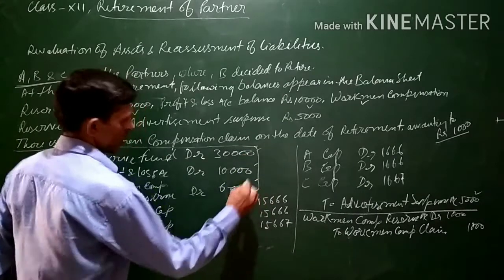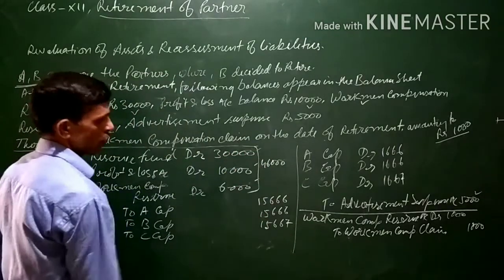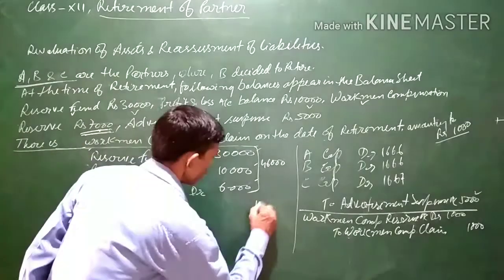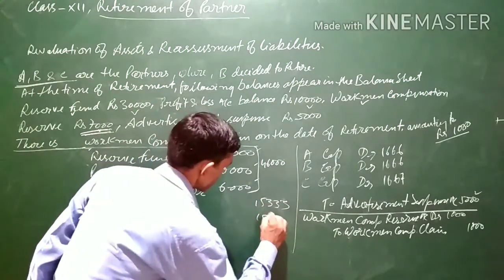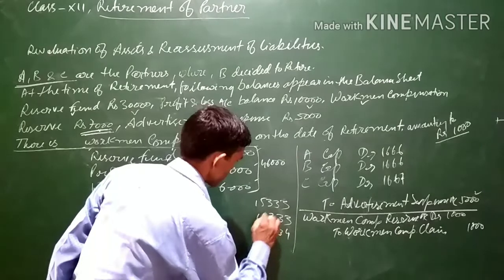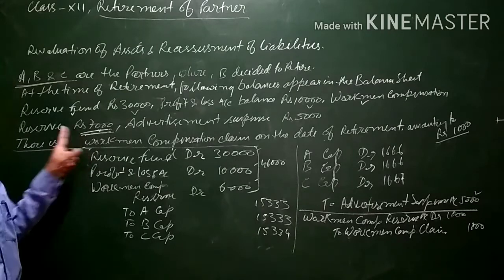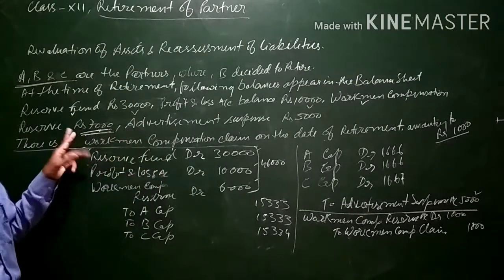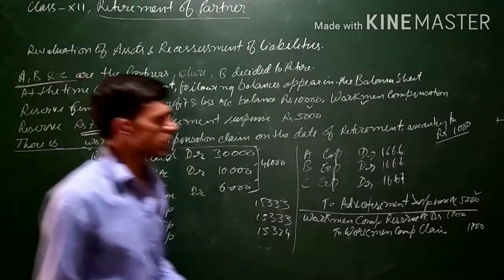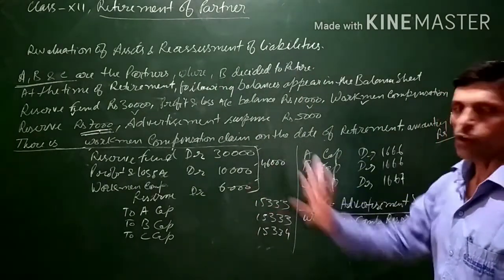Now this total balance comes to 46,000 instead of 47,000. Now 46,000 will be divided among all the partners in their profit sharing ratio, and it will come to 15,333, 15,333 and 15,334, so that the total comes to 46,000. If there is a claim against workman compensation, suppose out of 7,000 there is a claim of 1,000, then 1,000 will be transferred to the workman compensation claim account and the balance will be transferred to the partners' capital accounts in their profit sharing ratio.